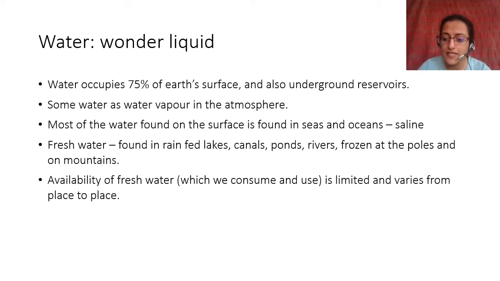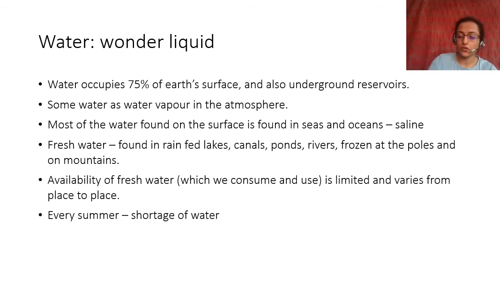Some places are arid because they have less rainfall, right? So fresh water can become a problem. There are some places which are very rich in fresh water, for example, where it keeps raining, especially northeast India, the Western Ghats, or Kerala, where there's a lot of tropical rainforest near the coasts. We talked about monsoons in the last slide. So where there's a lot of rainfall, there is availability of fresh water.